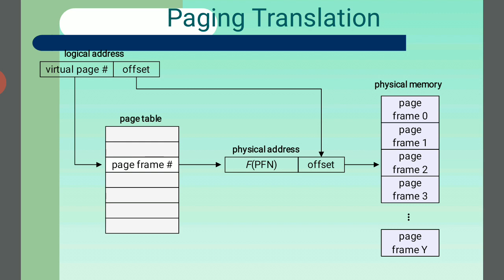So first, the divided pieces are the pages. The memory location of each page is recorded in the page table, and the pages are adjusted into page frames, and the data will be transferred into the physical memory. This is the page, and these are page frame 0, page frame 1, and page frame 2. So this is the number of pages, and this is the whole physical memory.